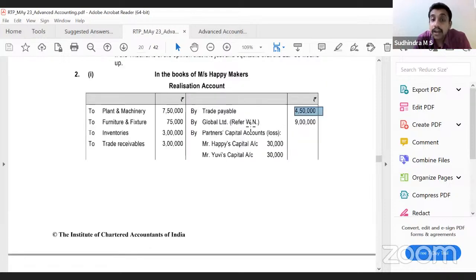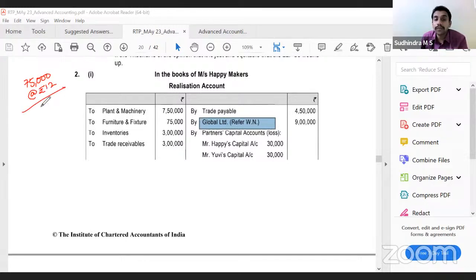Correct? Then Global Limited, how do we calculate the purchase consideration? They have given us the mode of discharge. They have told 75,000 shares at rupees 12 per share, 2 rupees premium. So 75,000 into 12, do we get 9 lakh? Yes, sir. That is how they have given it in the form of working note. That is how they have got 9 lakh.